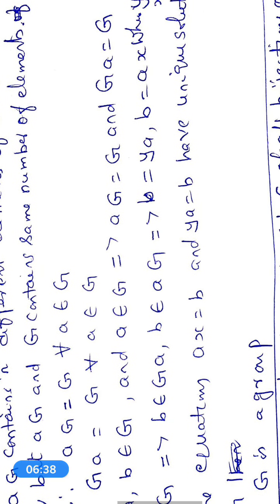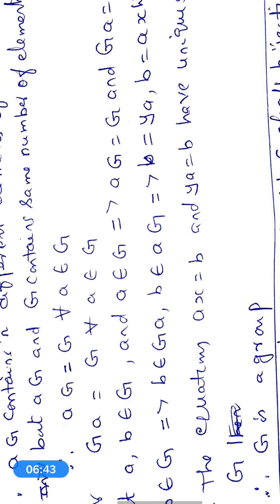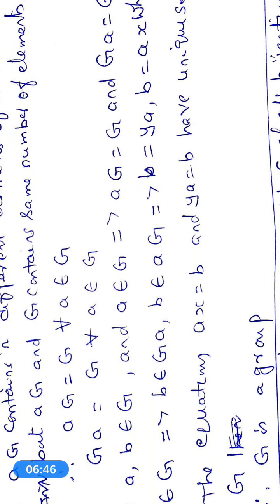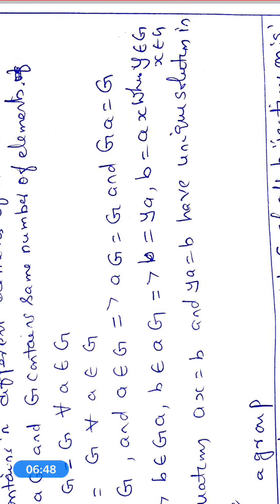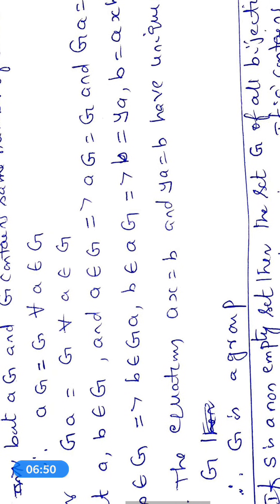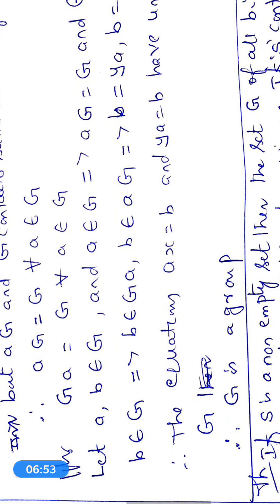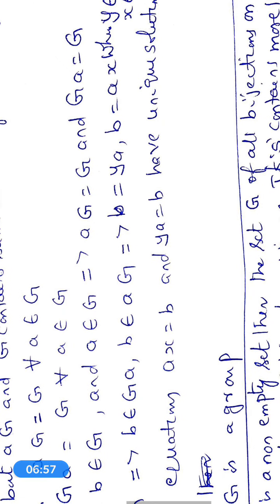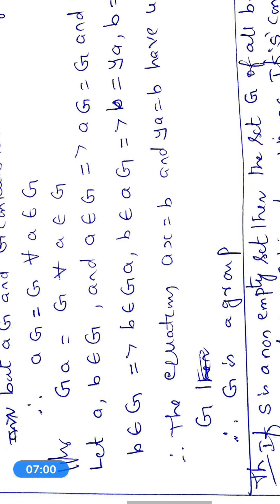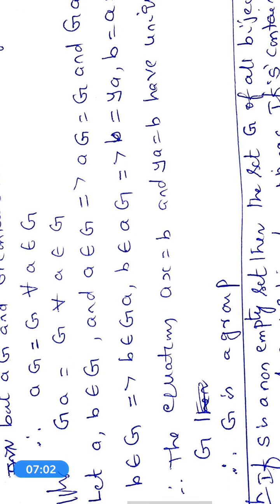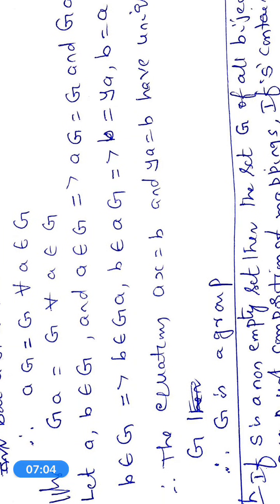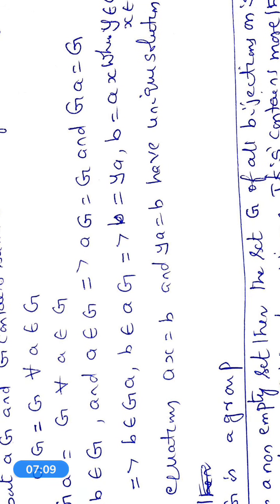Now let a, b belong to G. Then aG = G and Ga = G. If b belongs to G, then b belongs to Ga and b belongs to aG.